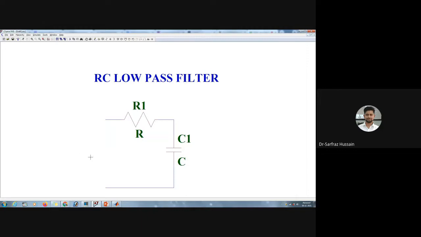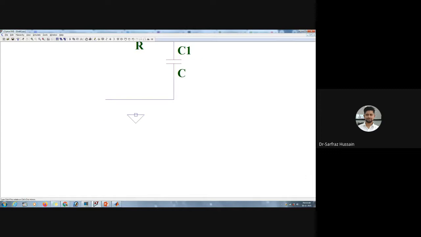So we want a voltage over here, and we have to ground this particular reference part. So we have to ground this one. For ground, we can choose from this particular menu. So let us click on this, and let us bring this down and place it over here. Then you can see another component is also showing. So just right click on that one, then click on wire and connect this ground to this reference line.